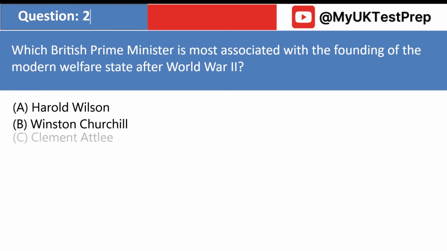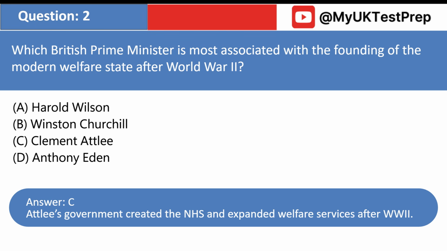Which British Prime Minister is most associated with the founding of the modern welfare state after World War II? A. Harold Wilson. B. Winston Churchill. C. Clement Attlee. D. Anthony Eden. Answer: C. Attlee's government created the NHS and expanded welfare services after World War II.